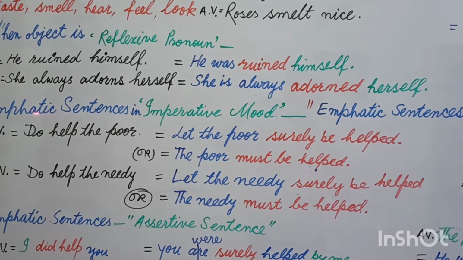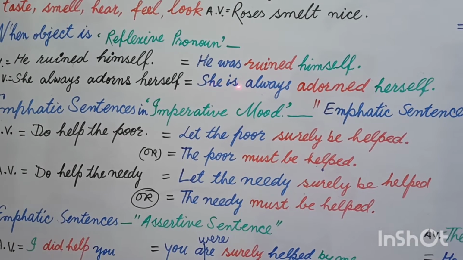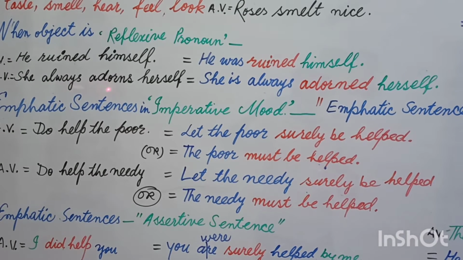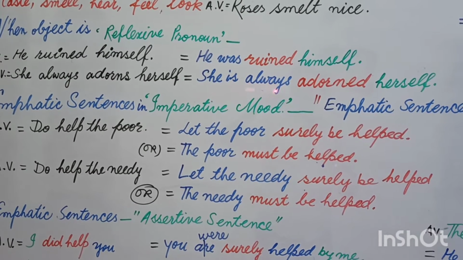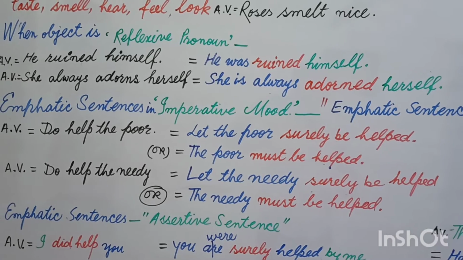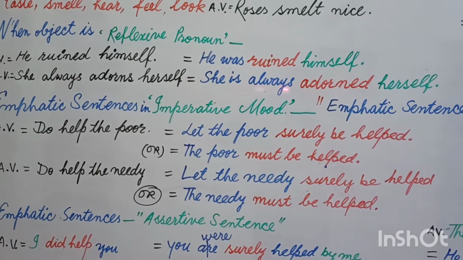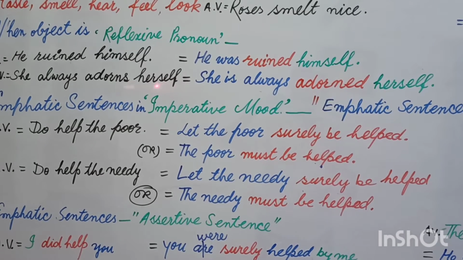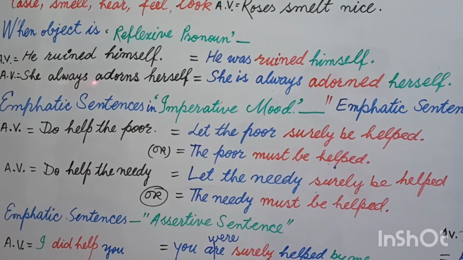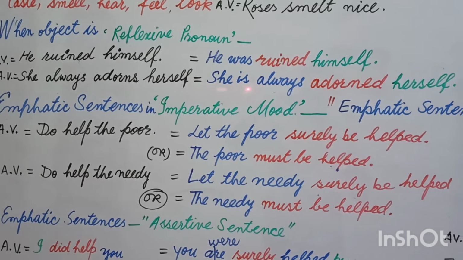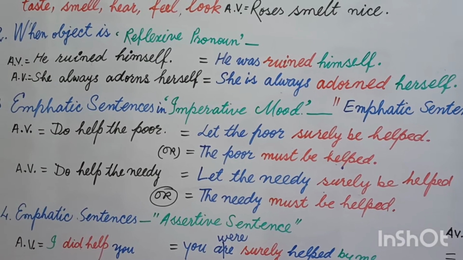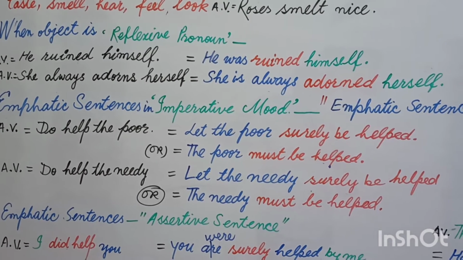It means what you did is, in place of adorns you wrote is, and always adorn herself. Means she and herself, both the words will remain in their own places, and your answer will become according to the given tense. You will use is, and the rest of the sentence: she is always adorn herself.